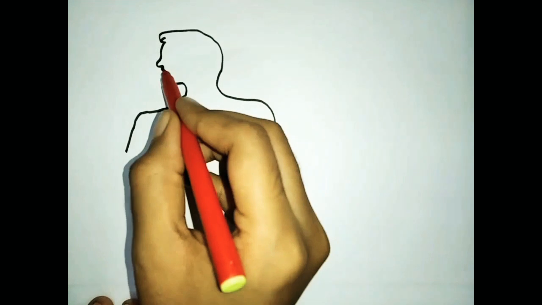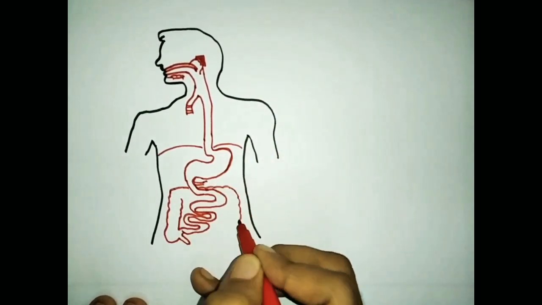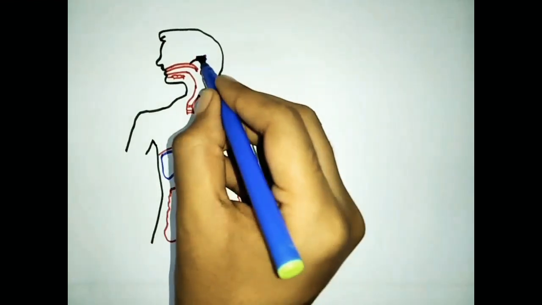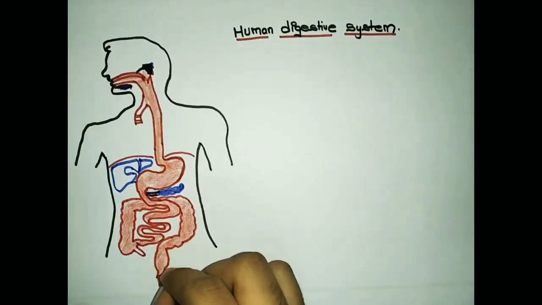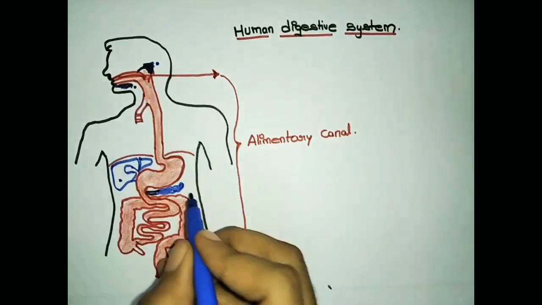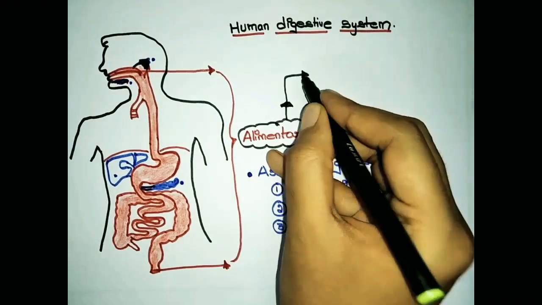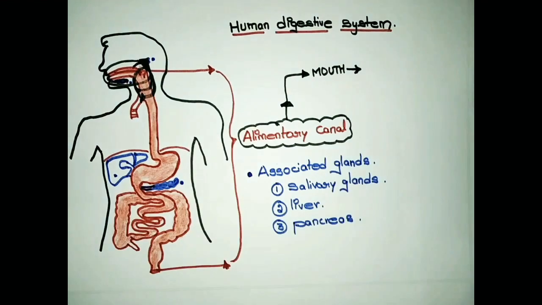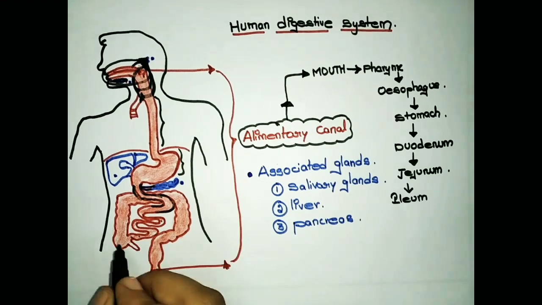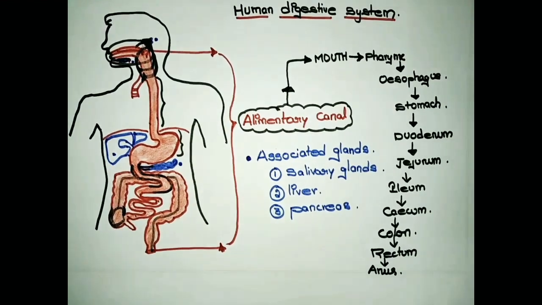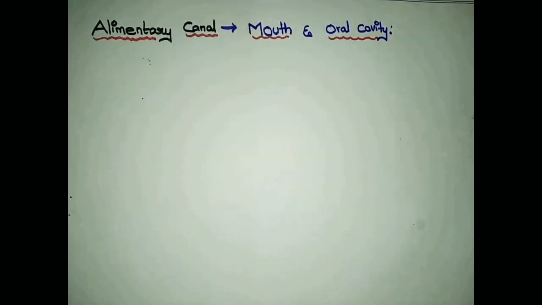The human digestive system contains a long tube and associated glands which will digest the food, and it will be absorbed into the body, which will create the energy to work. Let us see with names. The alimentary canal is a long tube and the associated glands are the salivary glands, liver and pancreas. In the alimentary canal we'll see the parts: first mouth, then pharynx, esophagus, stomach, duodenum, jejunum, ileum, cecum, colon, rectum and anus. Okay, let us see the alimentary canal.